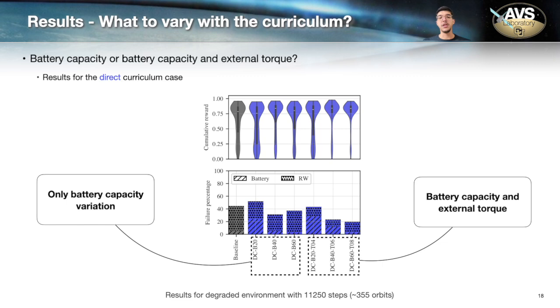And what we notice here is that the height of those bars is lower for the last 3 policies when comparing the same intensities, indicating that when we include external torque in the curriculum, we are getting fewer failures. More interestingly, you notice that we have fewer failures associated with reaction wheels, indicated by circles there. So from now on, we are going to keep using cases that were trained with both battery capacity and external torque variation in the curriculum.